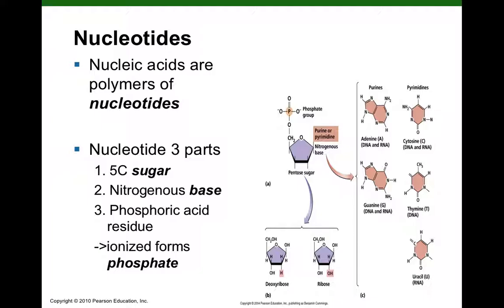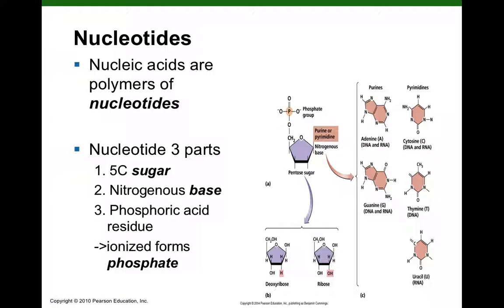Just as we looked at the structure of amino acids, the building blocks of proteins, we want to look at the structure of nucleotides, the building blocks of nucleic acids. So again, nucleic acids are polymer chains of nucleotides. And our nucleotides have 3 basic parts. So they have a 5-carbon sugar called a pentose, P-E-N-T-O-S-E. Pent means 5, ose means sugar. So our pentoses, if I can get my mouse here, there we go. Okay, so the pentose sugars, this is kind of an interesting structure.